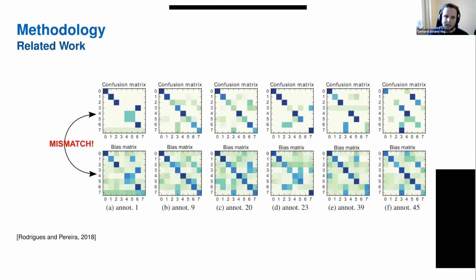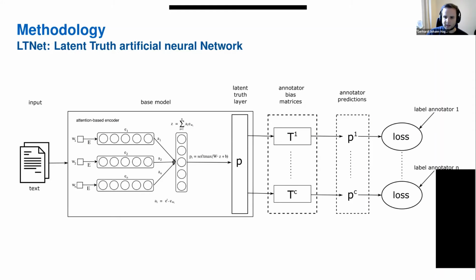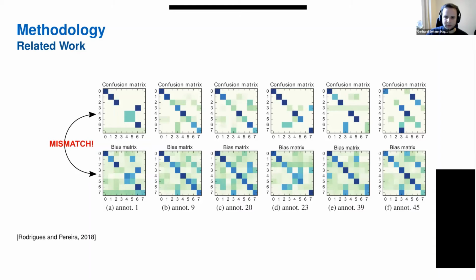So what we see is we have the bias matrices, which are these T matrices here at the bottom, and at the top we have the confusion matrix, which is the mismatch between the latent truth and the actual annotator annotations. And what we see is that between the biases and the confusion matrix, there's a big mismatch in the related work. There are algorithms which do end-to-end learning, which resolve the problem like this.